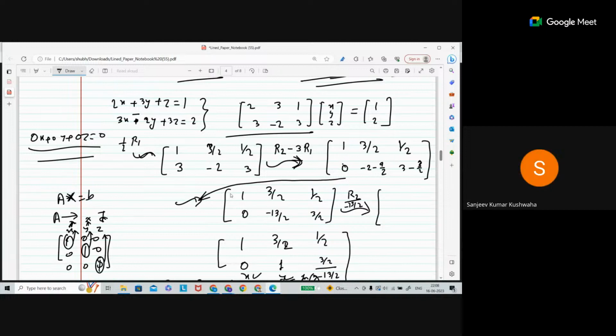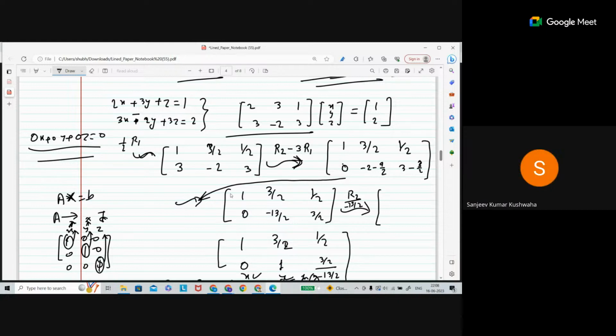And what will be the condition for no solution? Let me tell you, even if such a case happens, the system has either infinitely many solutions or no solution. There are two possibilities. If such a case is arising, then the system has either no solution or infinitely many solutions.